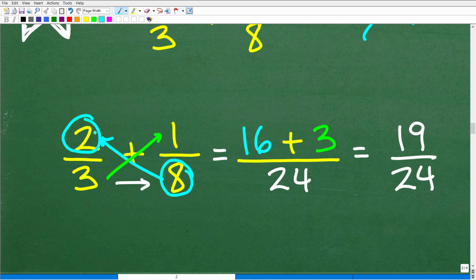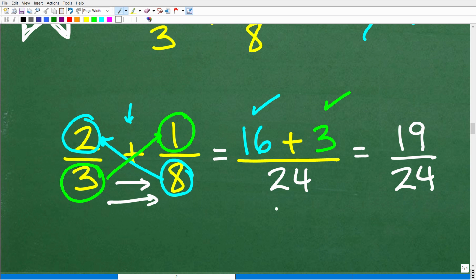So 8 times 2 is what? 16. Okay, so that's the first thing we're going to do. We're building our numerator. So it's going to be 8 times 2. In this case, it's 16. Now, this is an addition problem, so we're going to put plus. Now, the second step is we're going to multiply across this way. 3 times 1 is what? Well, that's 3. Okay, so again, 8 times 2 is 16 plus 3 times 1 is 3. That is our numerator. And then our last step is we're simply going to multiply across with the denominators.